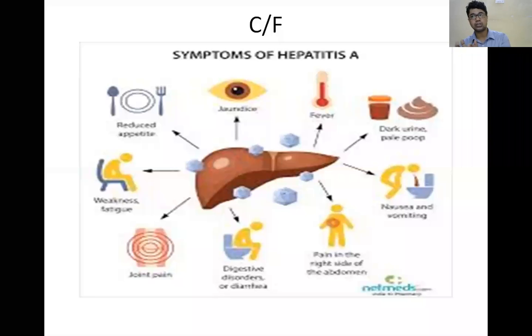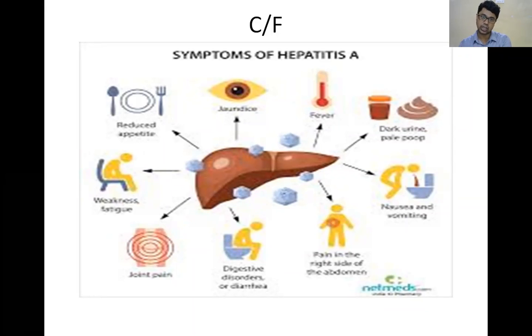Hepatitis B, present in hepatitis A always in acute hepatitis, and that is prodromal symptoms are more. In hepatitis B, what happened? They will present either inapparent. Inapparent is asymptomatic, but you will get jaundice, or you will get elevated transaminase, meaning liver enzyme. That is asymptomatic or inapparent hepatitis.